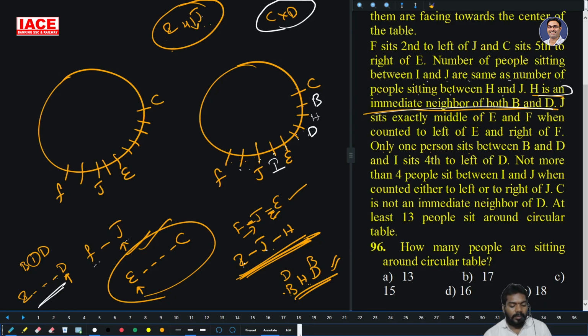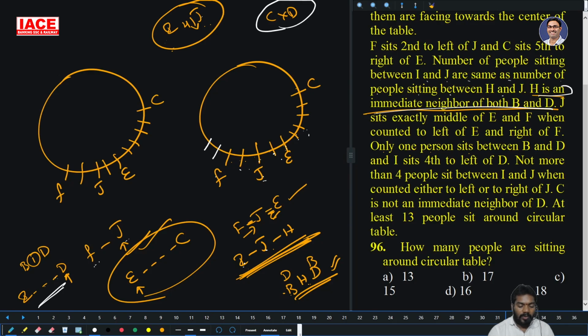This case is not possible. Now in other cases, I and J one person, so taking D and H is not possible. If I take it as I, F and I and J no person, J and H also no person, so this case also is not possible.